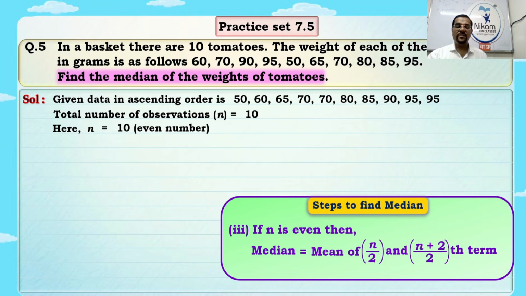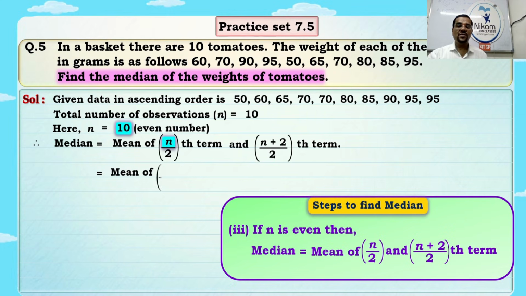We have to find the median, which is equal to the mean of the n upon 2th term and the n plus 2 upon 2th term. In the textbook it is given as n upon 2 plus 1th term. That is, if you do the cross multiplication, you will get n plus 2 upon 2. So it is the same thing. So median is equal to the mean of the n upon 2th term plus the n plus 2 upon 2th term.